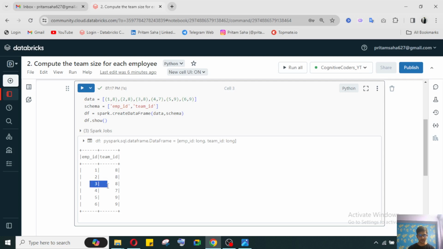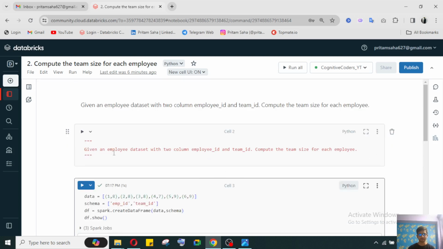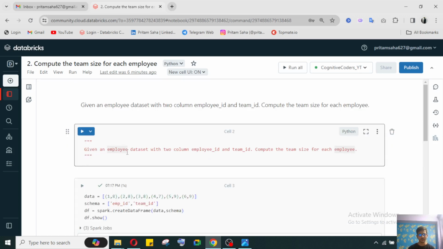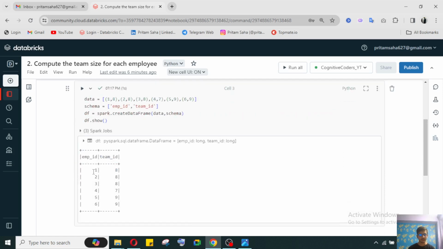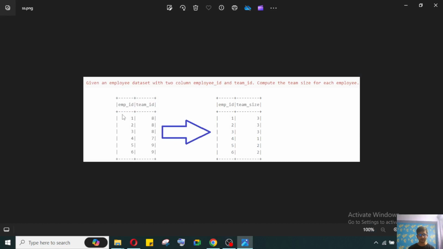This data set will tell you which team each employee belongs to. Given an employee data set with two columns, employee ID and team ID, we compute the team size for each employee. So for each employee they want the team size. They basically want the data like this. The input is this, and the output is this.